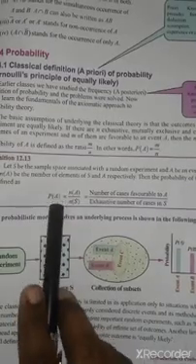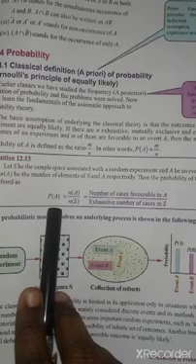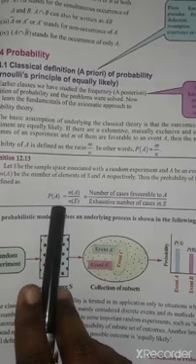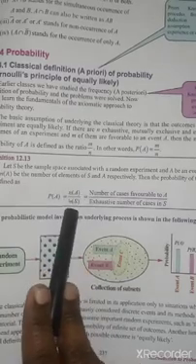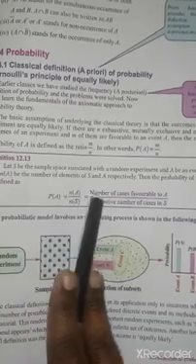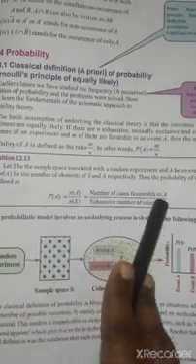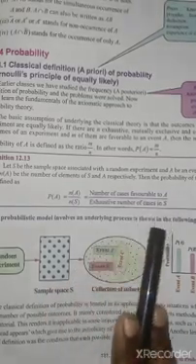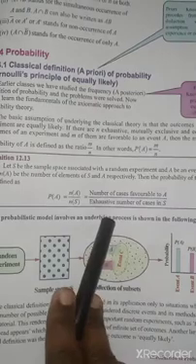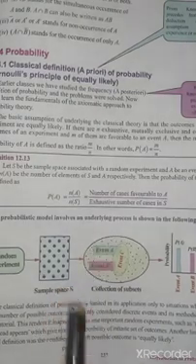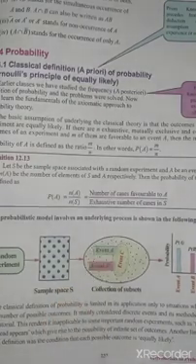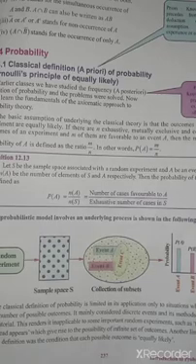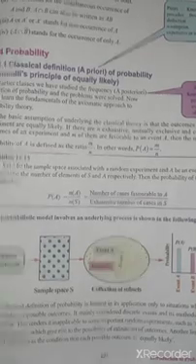Next, this one you have studied in your lower class, the probability of the event A. What is the formula for P of A? P of A equals n of A by n of S, that is the number of cases favorable to A by the total number of exhaustive cases in S. So here the sum of the probabilities should be equal to 1. This is very important. The sum of the probabilities is 1.